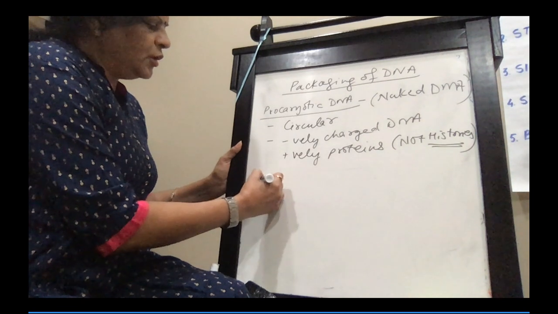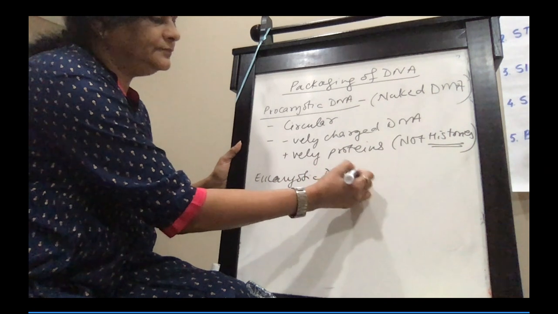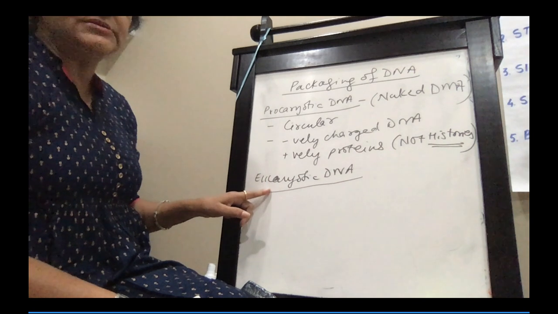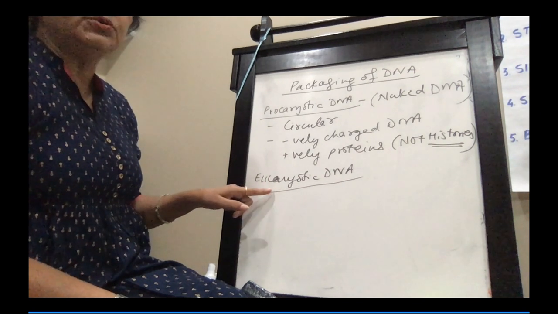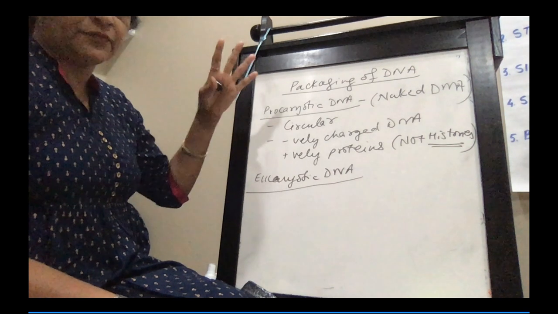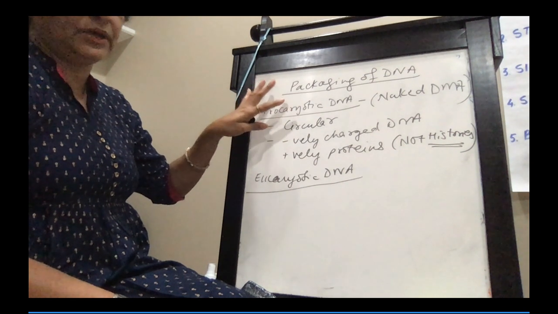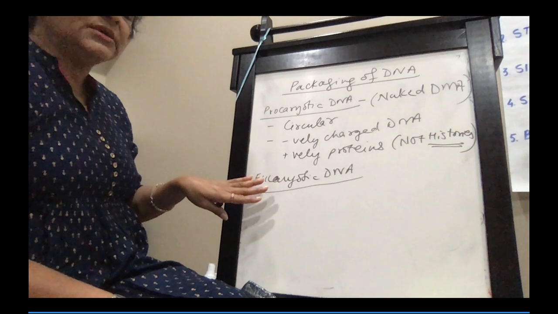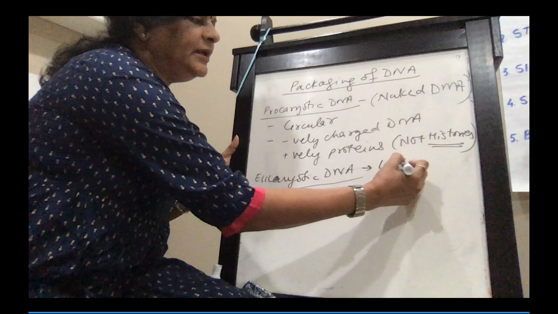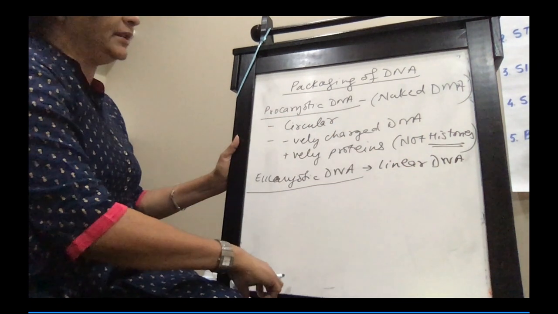The next is eukaryotic DNA. Eukaryote means true cell. They are plant cells and animal cells. They are considered to be true cells. Pro means first form cells. So the DNA of bacteria comes under prokaryotic. Eukaryotic is basically the true cells. So the eukaryotic DNA is first of all linear DNA. This is a circular DNA. This is a linear DNA.